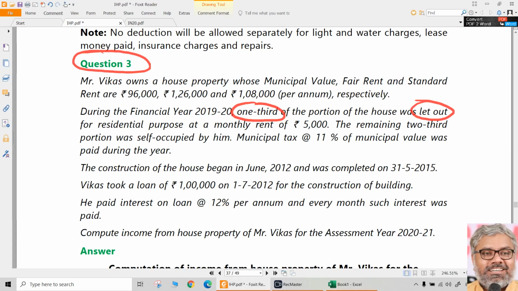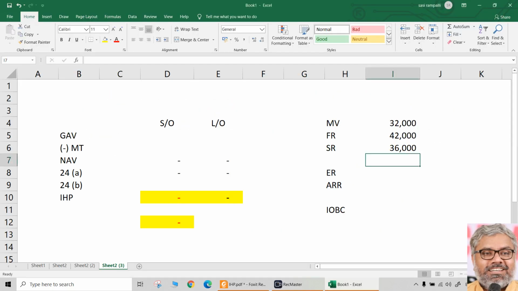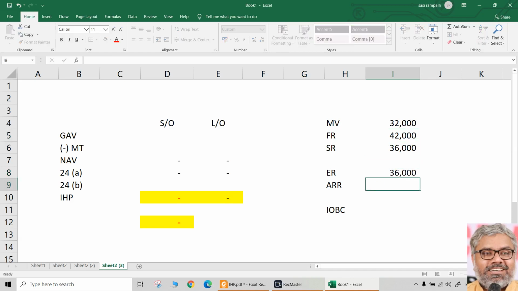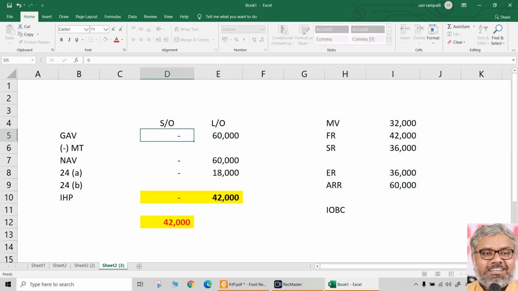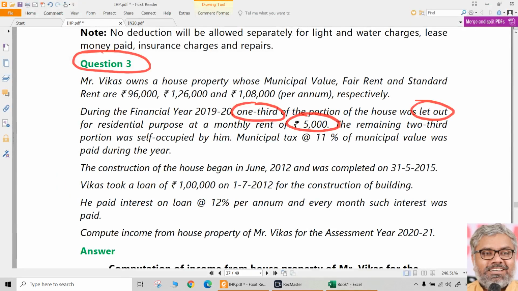Then during the financial year, 1/3 of the portion was let out for residential purpose at a monthly rent of 5,000 rupees. Remaining 2/3 portion was self-occupied by him. So first of all, expected rent is how much? As usual, municipal value or fair rent, whichever is higher, 42,000. 42,000 or 36,000 standard rent, whichever is lower, 36,000. That is expected rent. Actual rent received or receivable is 5,000 monthly rent. So 5,000 into 12, 60,000. Naturally, that will be the gross annual value because that is higher already. So 60,000 is the gross annual value of the let out portion.